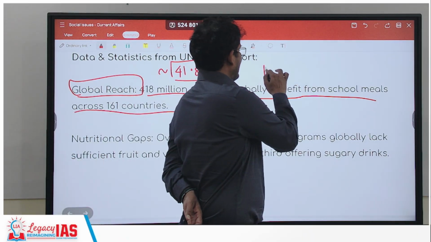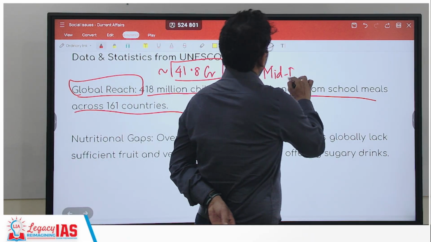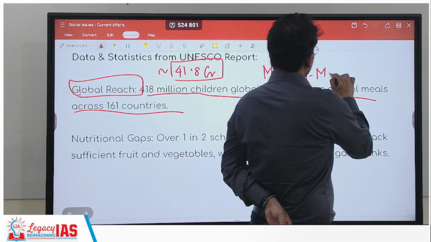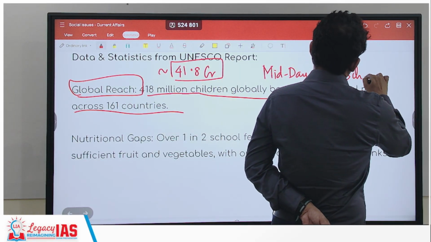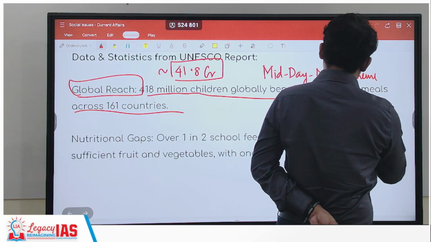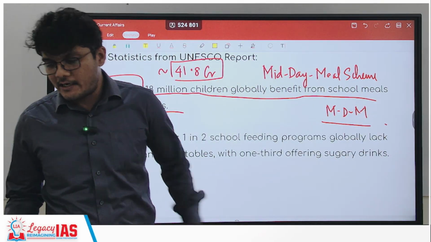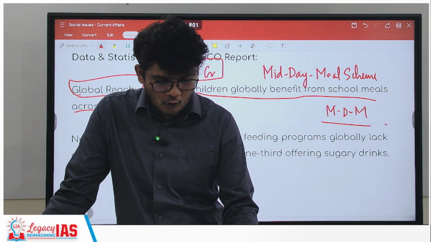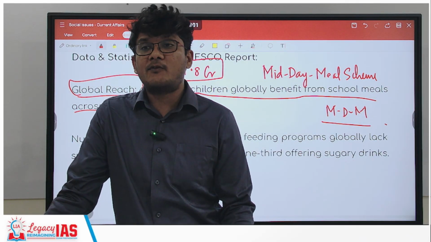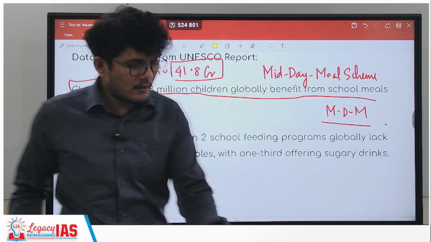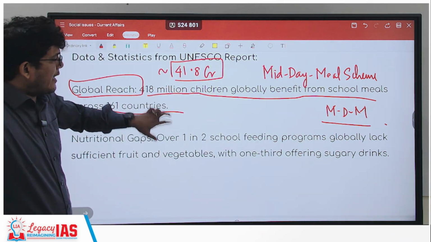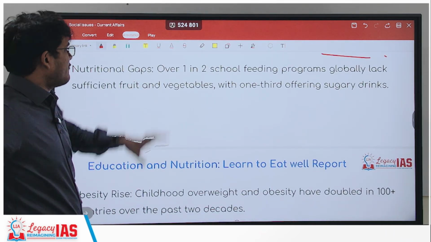For example, India has the midday meal scheme, the MDM. Similarly, other countries of the world also have such schemes through which around 41.8 crore students or children have benefited.